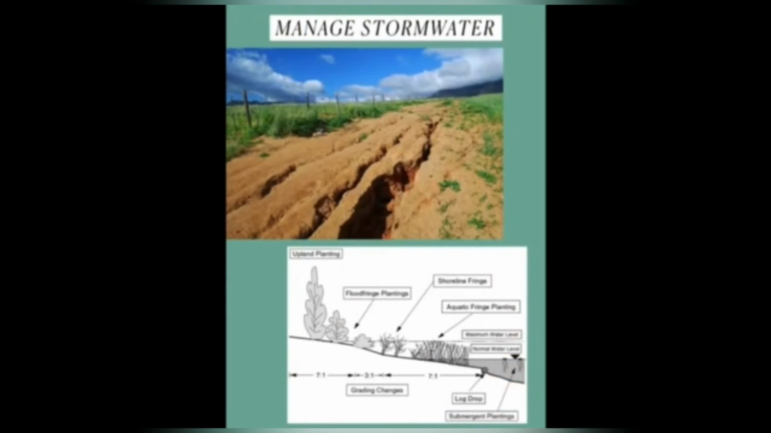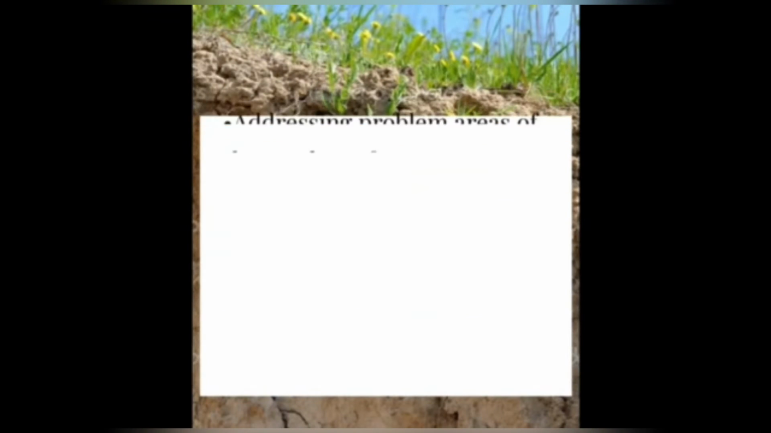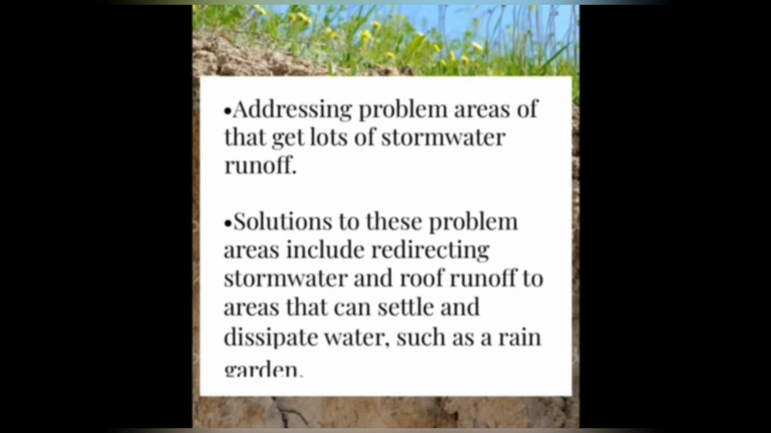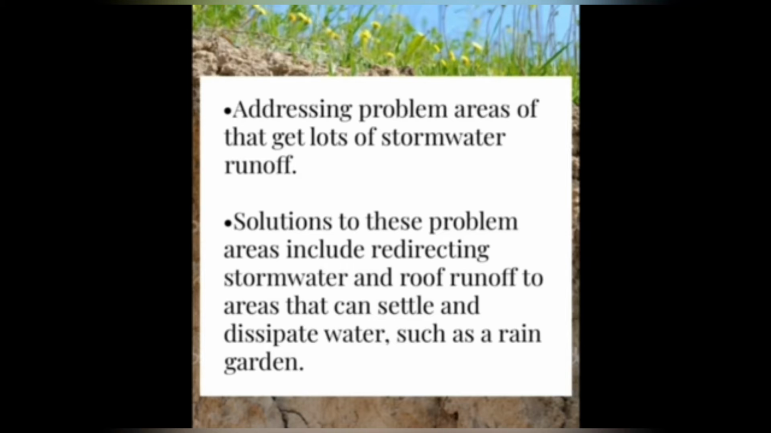Next is manage stormwater. Addressing problem areas that get lots of stormwater runoff. Solutions to these problem areas include redirecting stormwater and roof runoff to areas that can settle and dissipate water, such as a rain garden.